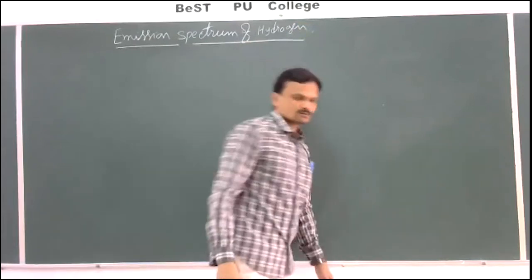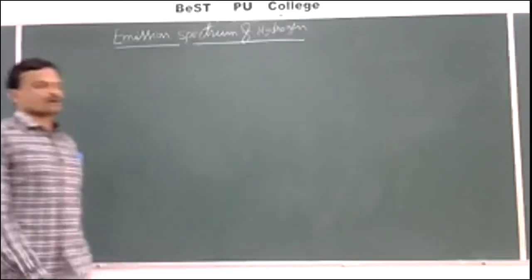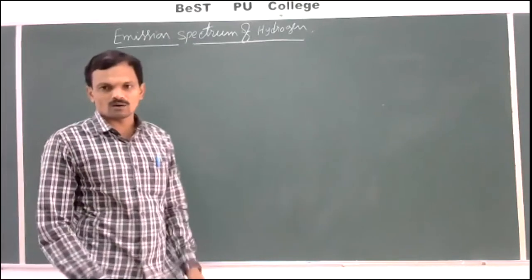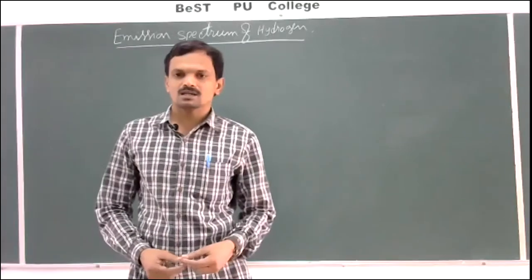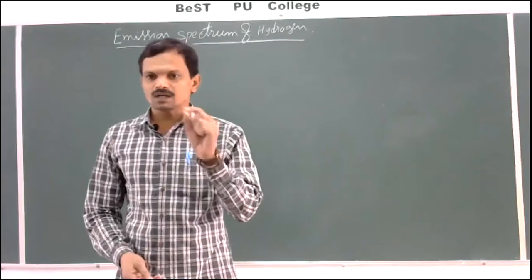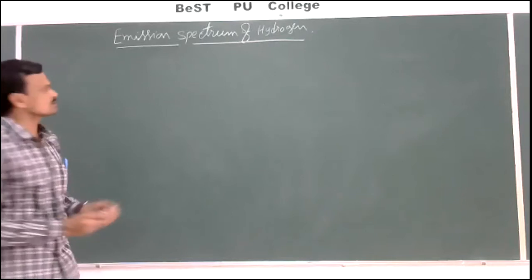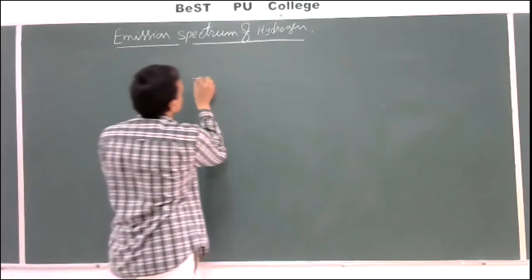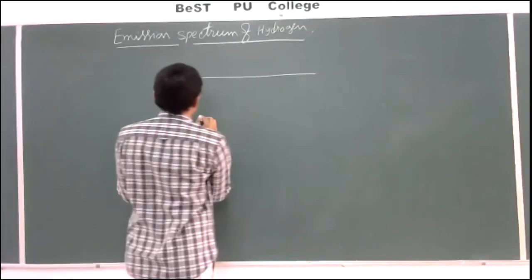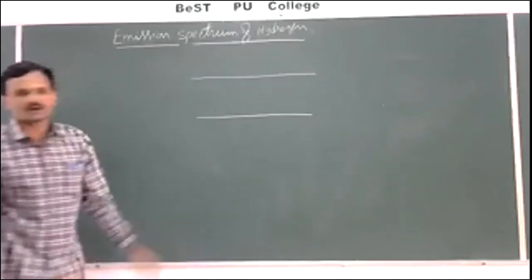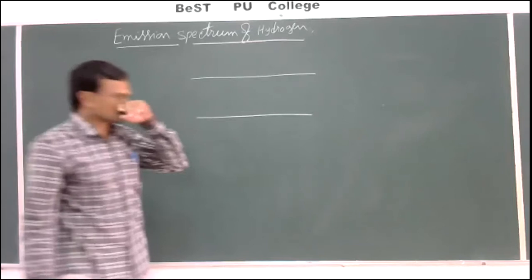Emission spectrum of hydrogen. This emission spectrum of hydrogen was first studied by the scientist Balmer in the visible region. Let us see what that Balmer series is, and how this emission spectrum of hydrogen is obtained. See here,